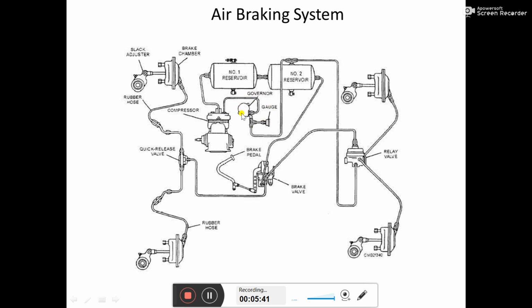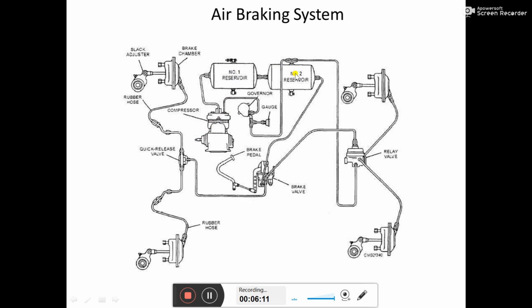So this is another thing which continuously monitors the maximum pressure the reservoir can sustain. Reservoir 1 and reservoir 2 both have their maximum capacity. Till the capacity is reached, this governor supplies power to the clutch of the compressor in order to run it and produce compressed air.